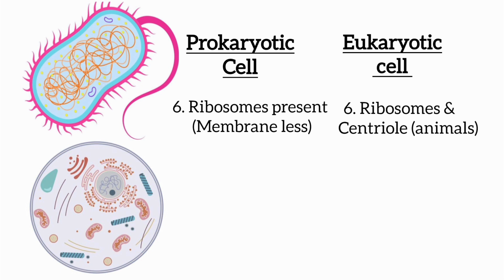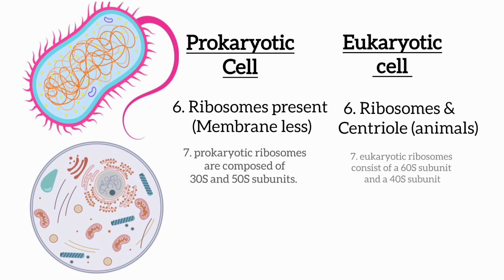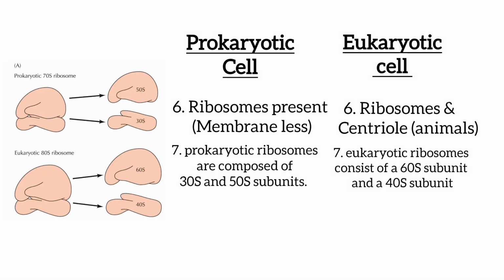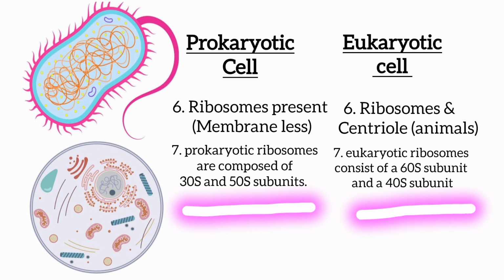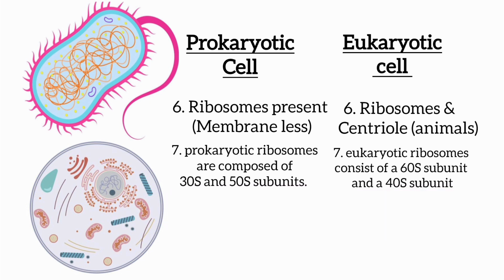There is also another type of membraneless organelle present in eukaryotic cell, that is centriole, which is present only in animal cells. Eukaryotic ribosomes consist of 60S subunit and 40S subunit, whereas prokaryotic ribosomes are composed of 30S and 50S subunits. Prokaryotic ribosomes are smaller in size than eukaryotic ribosomes. Well, we will discuss ribosome and its subunits in another video.